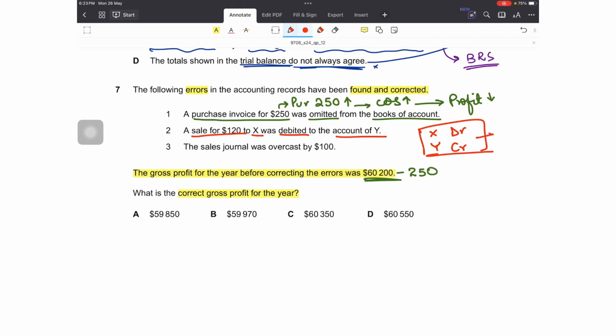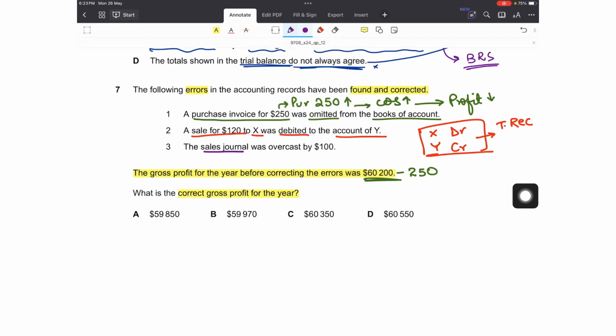No, it wouldn't, because both are trade receivables of the business, and trade receivables are not recorded in the statement of profit or loss. They are recorded in the statement of financial position. So this won't affect the gross profit figure. If the error would have been in the sales account, an item that is in the statement of profit or loss, that would have affected my gross profit figure. From one account to another account, of course the total trade receivables won't change, but in the individual accounts this error has to be corrected. But this won't be used to correct the gross profit figure, as this correction doesn't involve any item recorded in the statement of profit or loss.